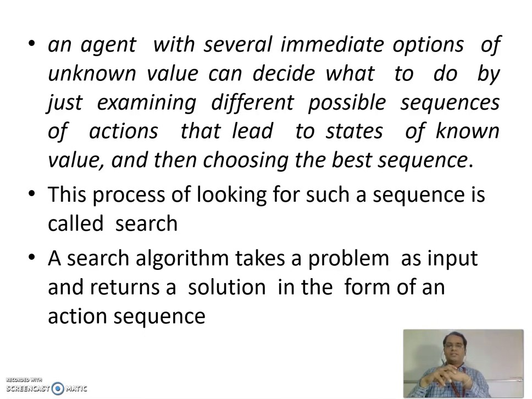When several immediate actions of unknown value are available, it can try to identify those possible sequences of actions that can lead to a known state or known value. For example, if you are left at a crossroad and need to reach your home, you will try to identify a known location you can reach from this crossroad, and from the known location you will try to reach your home. So something like this it has to do.